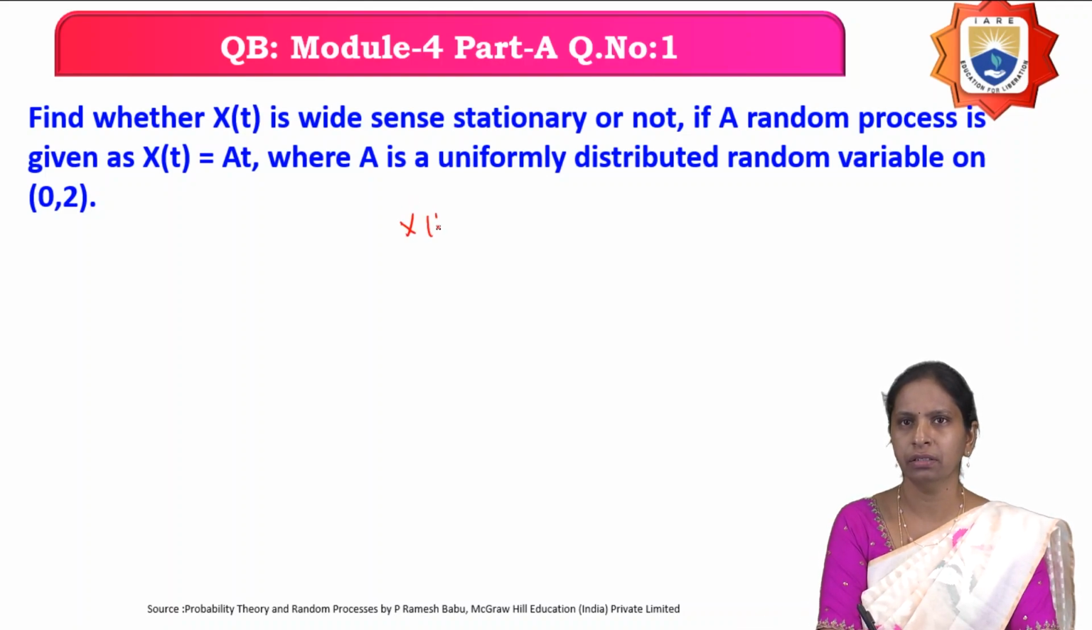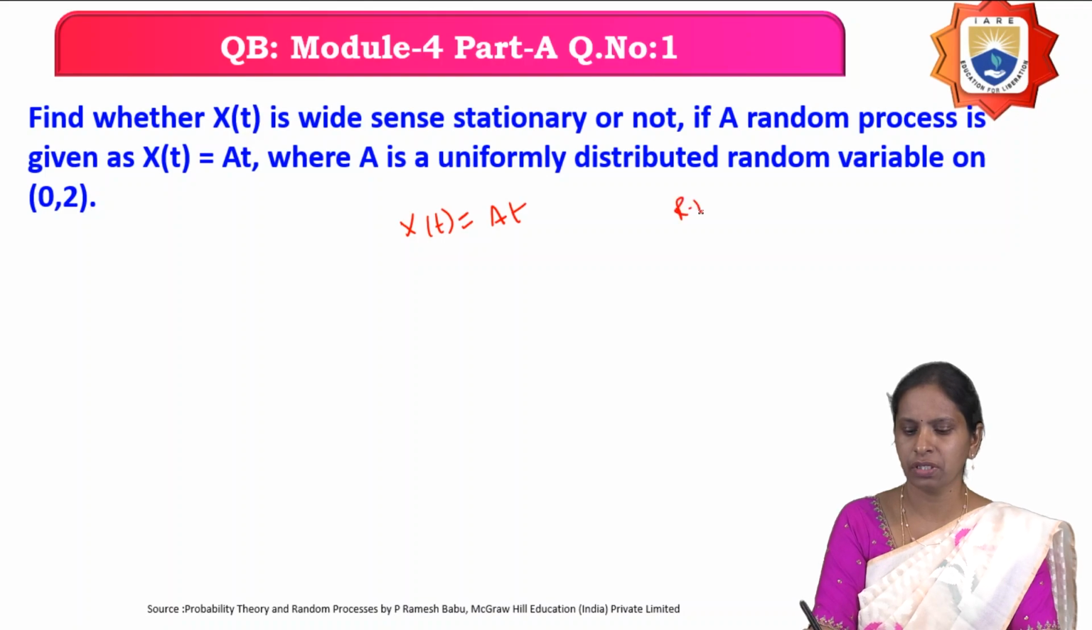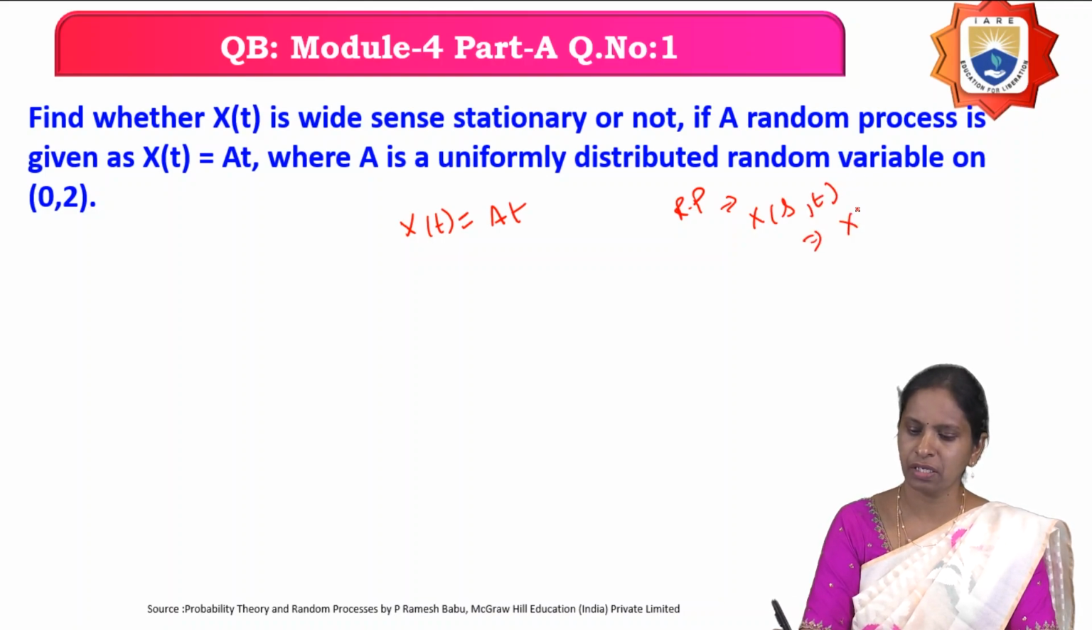They have given a random process X(t) = A t. So what is a random process? A random process is a function of both the sample space elements and the time variable, or simply we can represent it as X(t). So for a random variable, if you include a time function, it is called a random process. Therefore, a random process is a function of both the sample space element, that is, the random variable, and time.